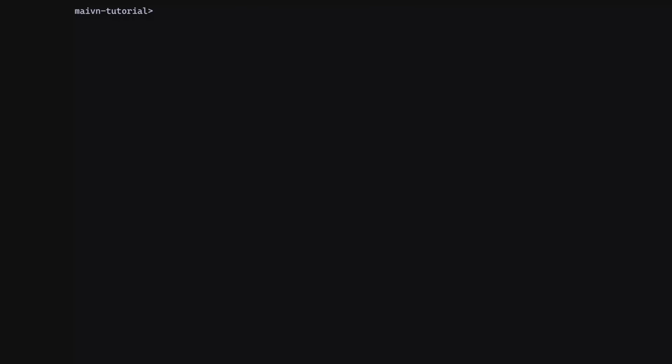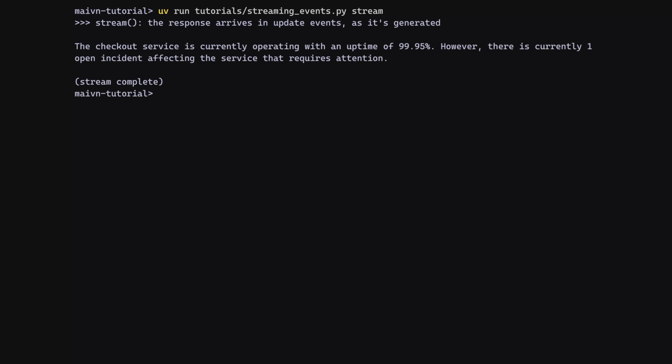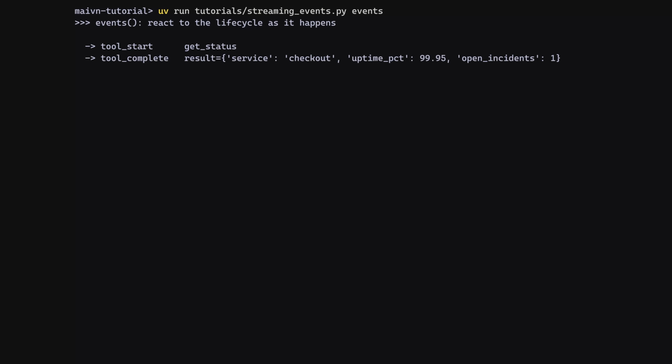Let's run both. First, stream. We iterate the feed, pull the streaming content from each update, and the response appears as it comes in. Now, events. Same agent, but instead of the raw stream, our handler fires on each lifecycle moment. Tool start as it calls getStatus, tool complete with the result, and final response when the answer's ready. You're not waiting for a blob anymore. You're watching the agent work live.